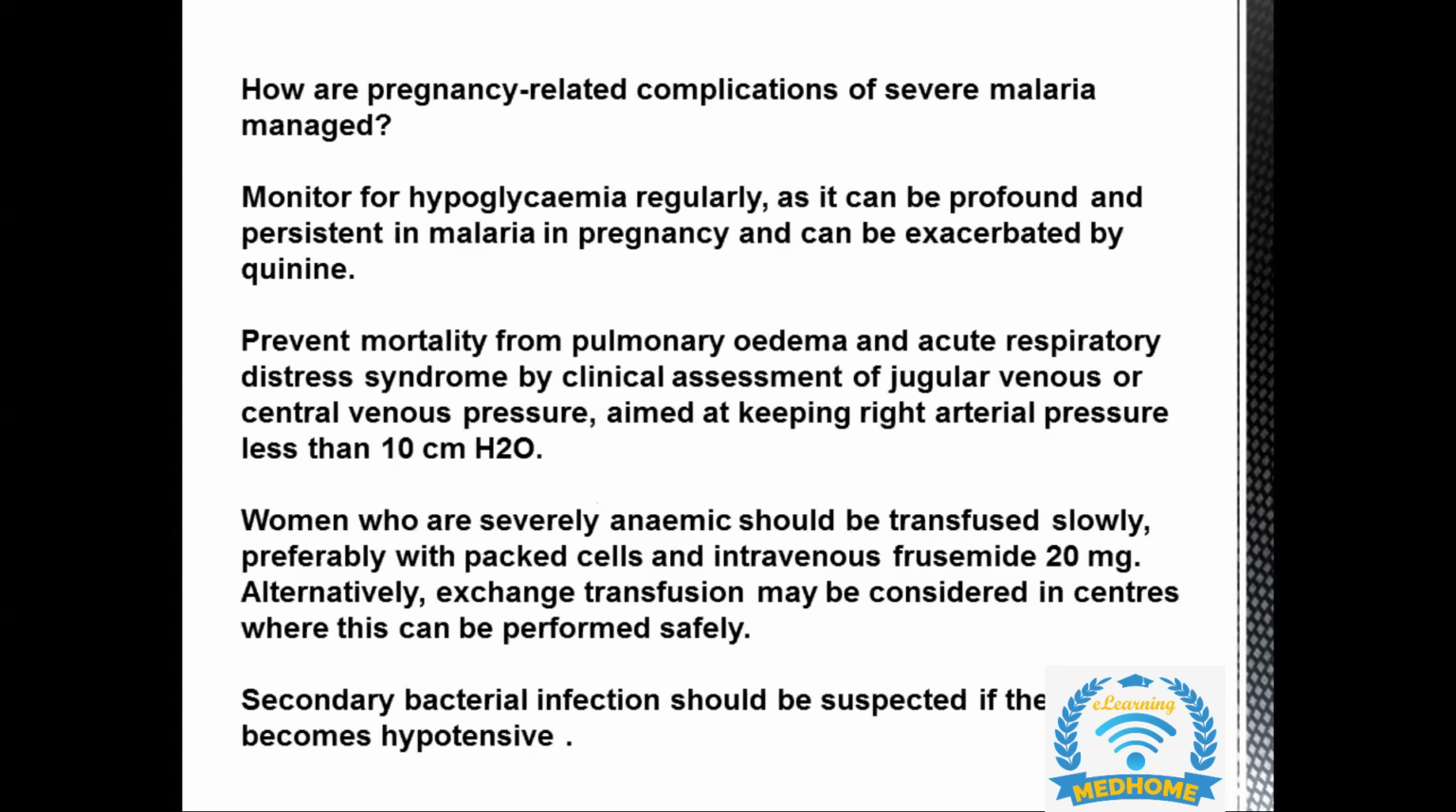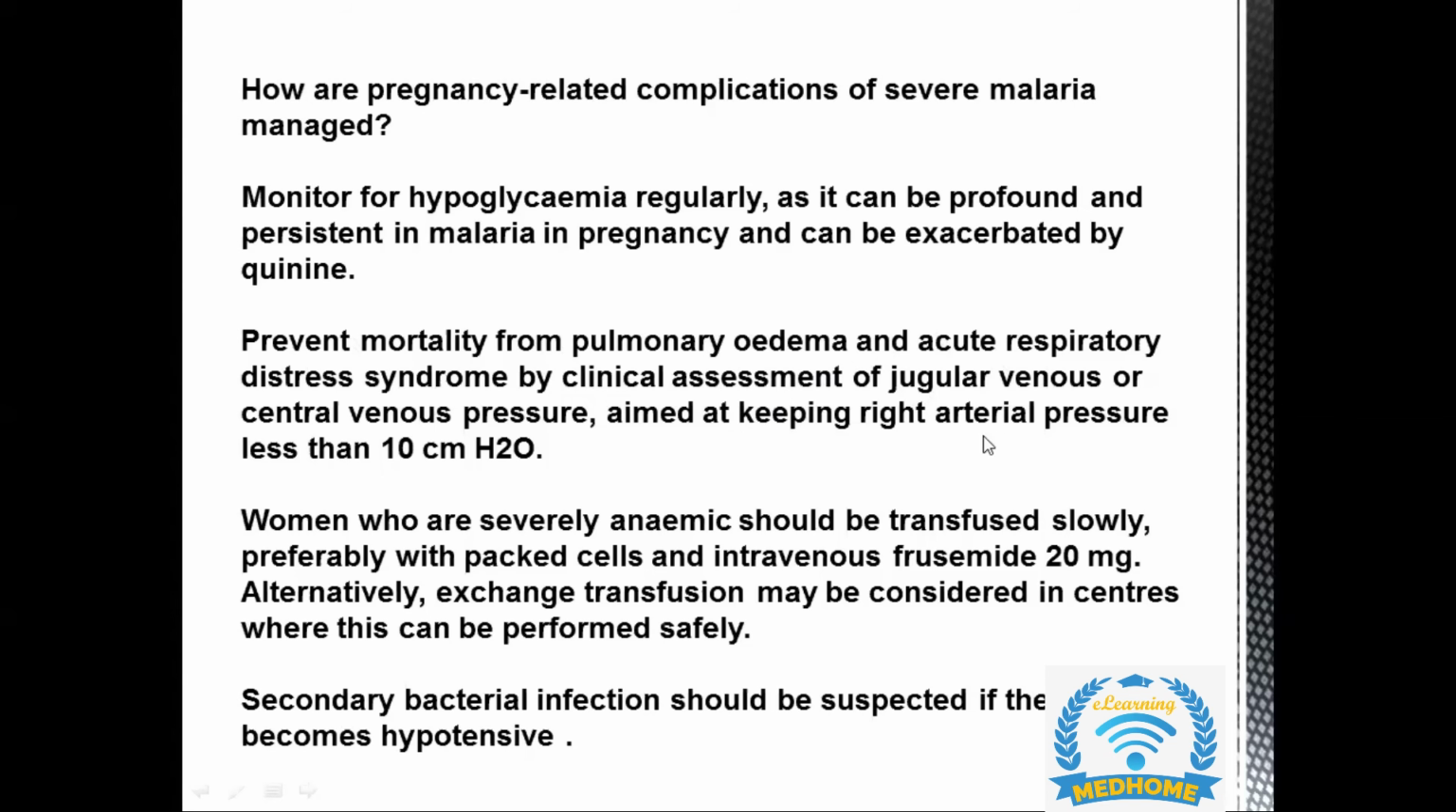Now, as there can be pregnancy-related complications of severe malaria, how should we monitor or manage them? If there is hypoglycemia, monitor glucose regularly, as it can be profound and occur because of persistent malaria in pregnancy, and it can also be exacerbated by quinine treatment. This is a very important point for quinine: the two most common side effects are hypoglycemia and vomiting. To prevent mortality from pulmonary edema and acute respiratory distress syndrome, we need to assess her by measuring her JVP or central venous pressure.